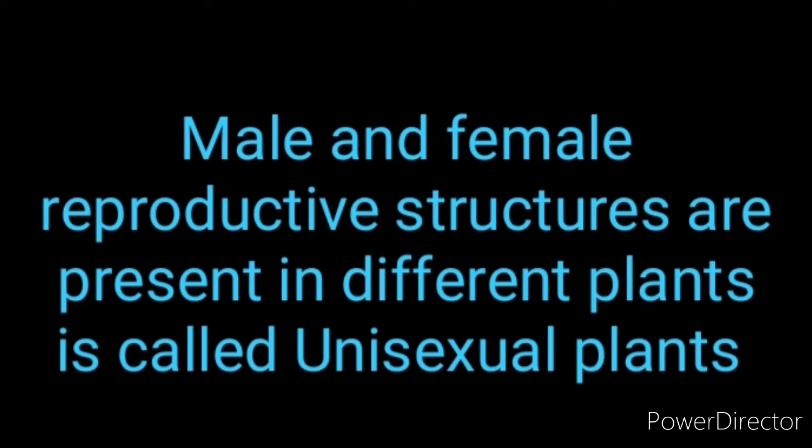Some of the plants, or most of the fungi, we can call homothallic. Homo means same. The male and female reproductive structures are present in the same thallus. Thallus, what is the meaning? The plant body. Homothallic: male and female are present in the same thallus, a bisexual condition.